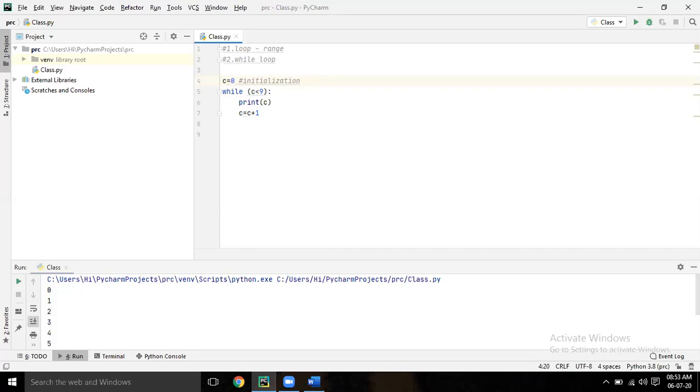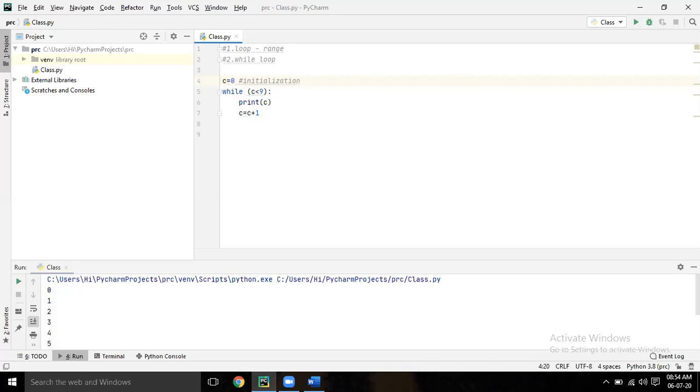Initialization means you are initializing. First the value of C equal to 0. Now while C is smaller than 9, that means first time it will check what is the value of C. C equal to 0. So 0 is smaller than 9. Yes. Then go inside. Then print C.